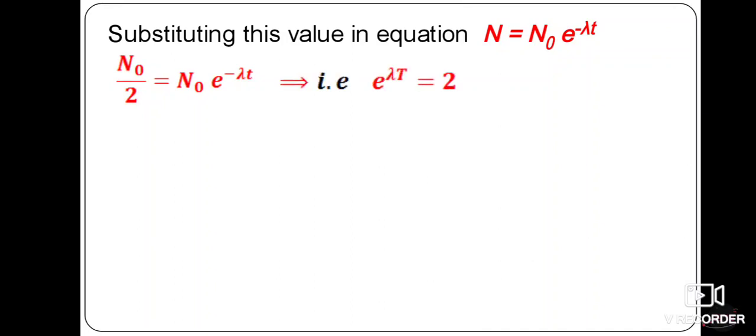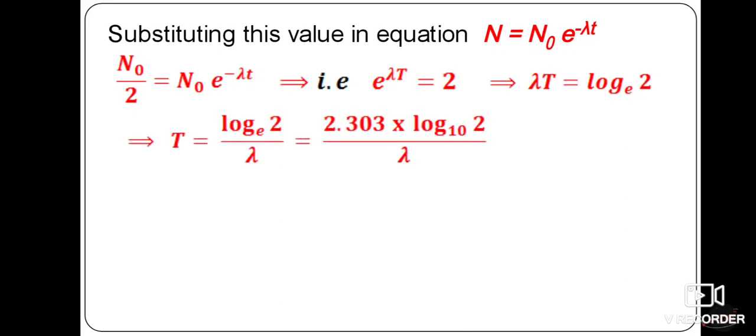Now we can write e raised to lambda T is equal to 2, since the n naught term gets cancelled. Or we can replace the exponential term with the help of a log: lambda T is equal to log 2 to the base e.